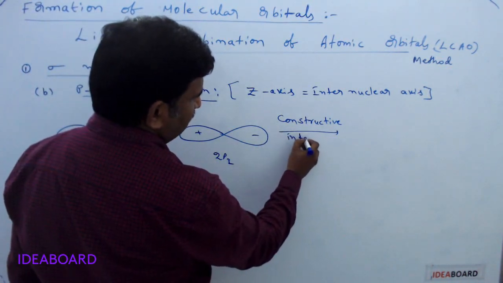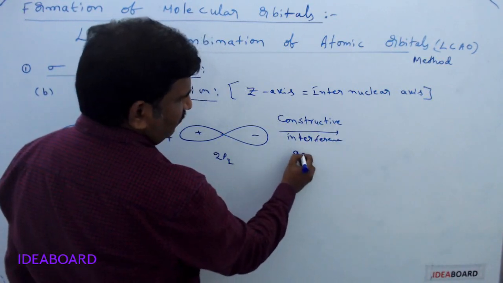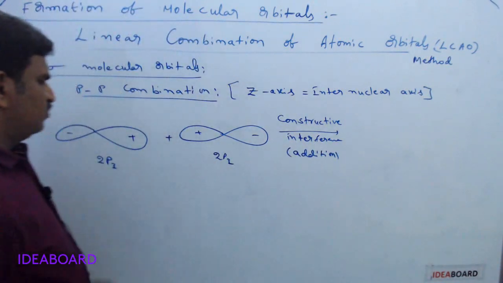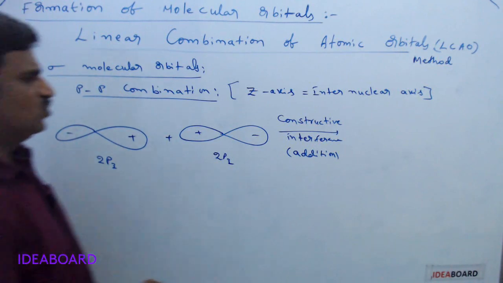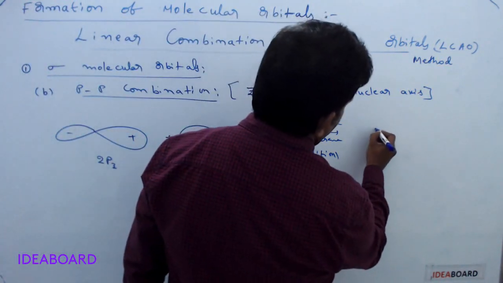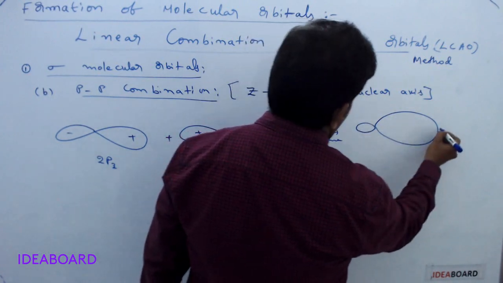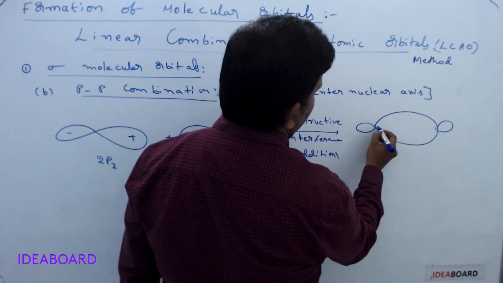Constructive interference. So by the constructive interference, or by the addition of electron waves, the 2pz orbitals are adding in the same direction. So here we are having the nuclei.